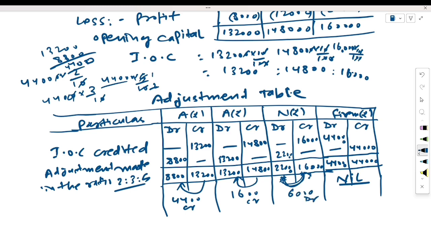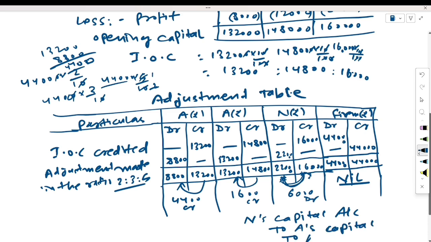Now what entry will you pass here? This is the debit balance and these both are credit balances. So we will pass the entry: debit A's capital account 6,000, credit B's capital account 4,400, and credit N's capital account 1,600.